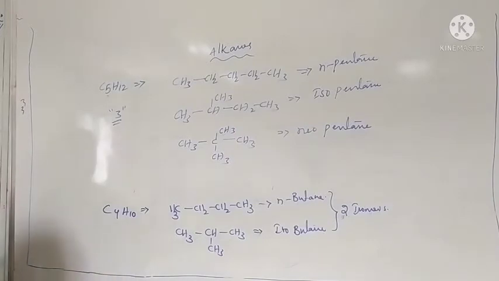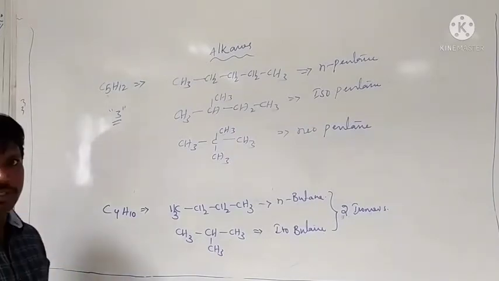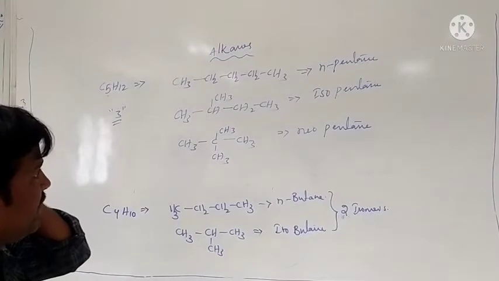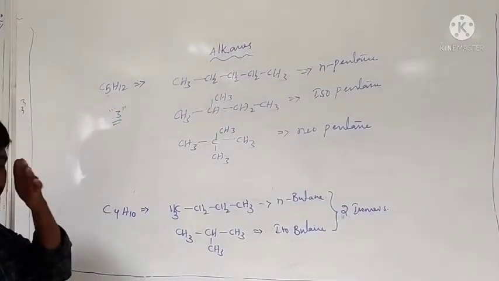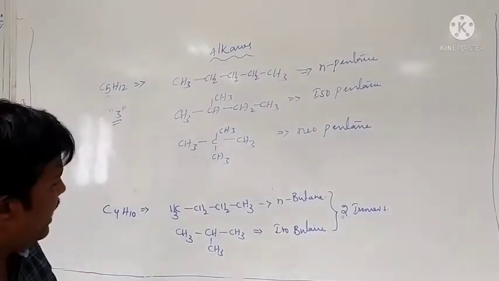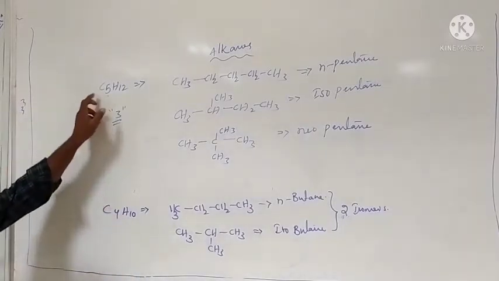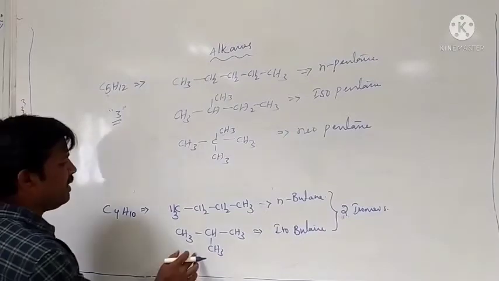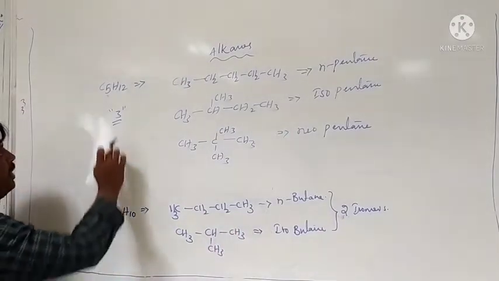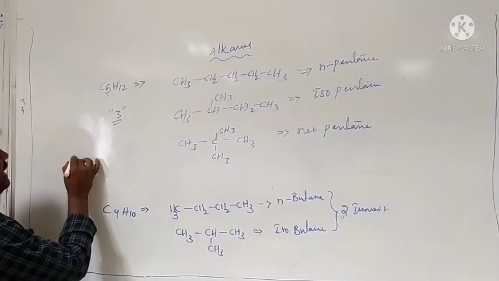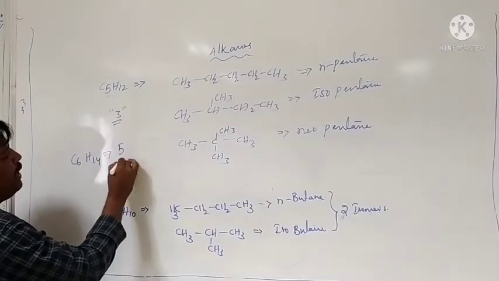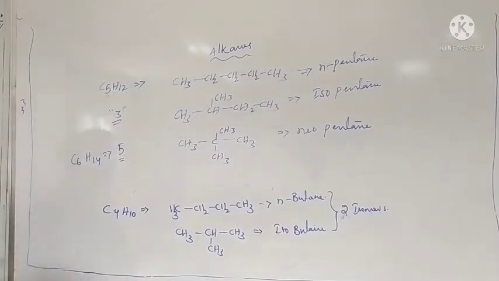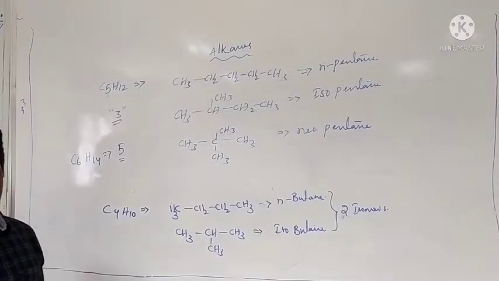Then we go for C6H14. We have C4H10, where two isomers are possible, and C5H12, where three are possible. For C6H14, a total of 5 isomers are possible.